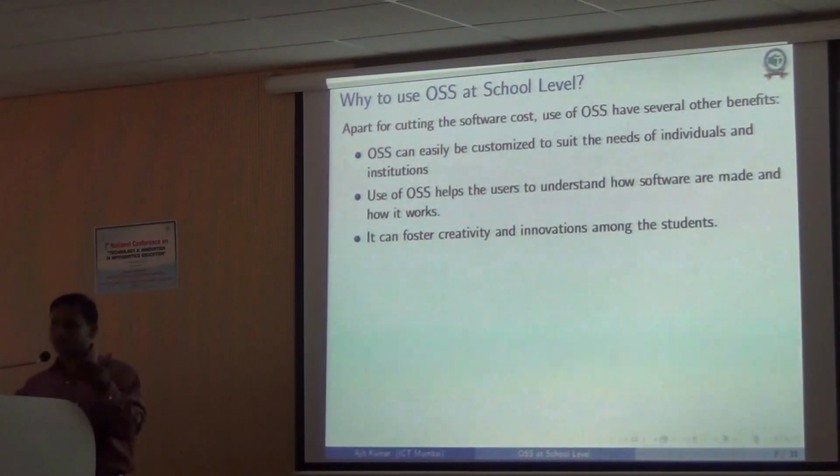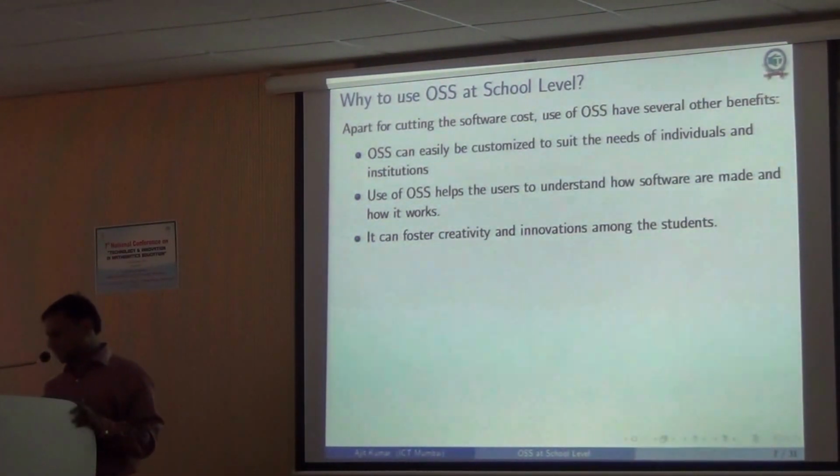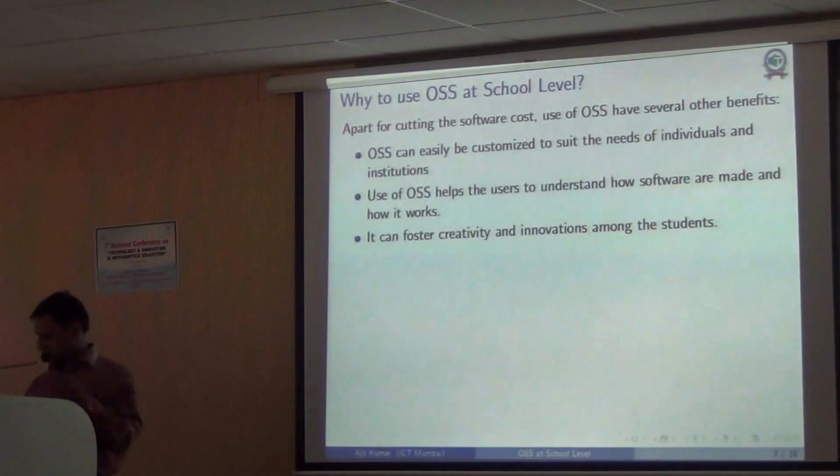Students can learn from these programs. They may try to replicate them for something else, or try to modify the same program and make it slightly better, which can solve some other kinds of problems.